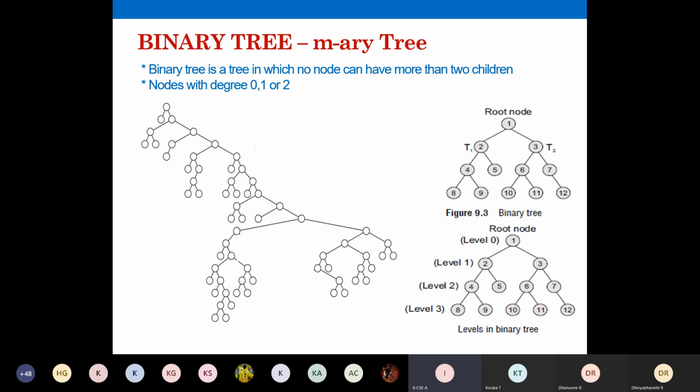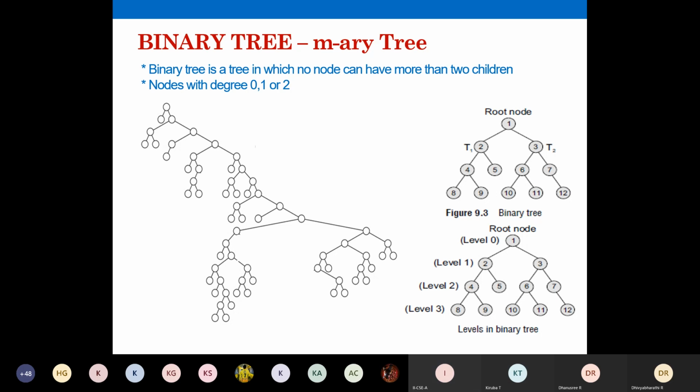A 5-array tree is a tree where you can have a maximum of 5 children for a particular node, 0 to 5: 0 child, 1, 2, 3, 4 or 5, maximum 5 children. A node can have a maximum of 5 children. It's called a five-array tree. So binary means bi. You can have 2 children, a maximum of 2 children can be drawn for a particular node. That is your binary tree.